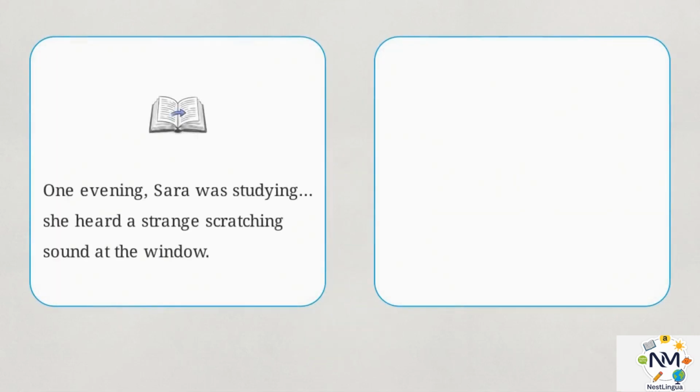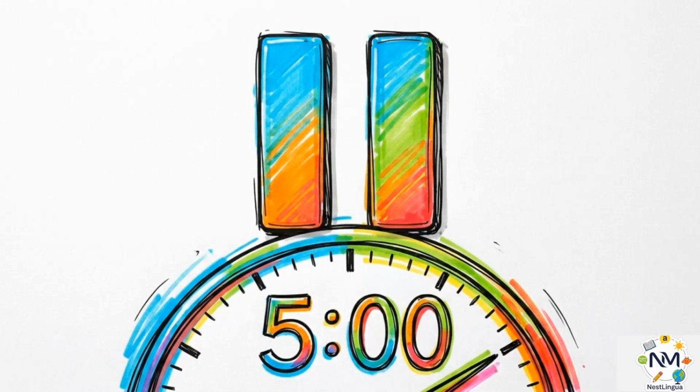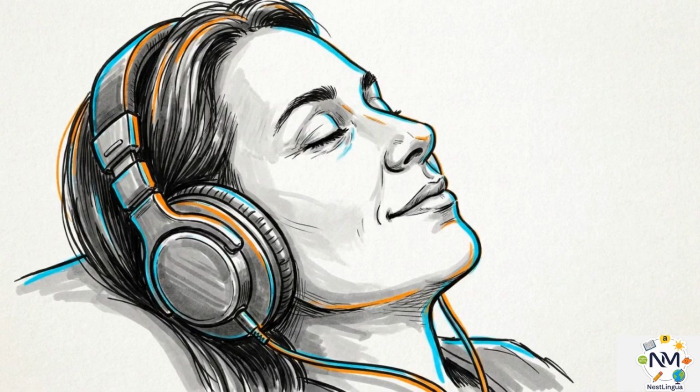Try converting this passage yourself. Use the checklist to ensure you've included character names, colons, and sound effects. Pause the video now and take 5 minutes to rewrite this prose as a functional audio script. Removing silent stage directions is what prompts the listener's imagination to fill in the gaps of the scene.